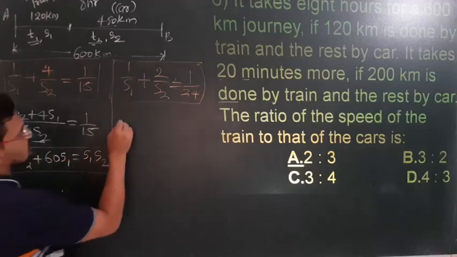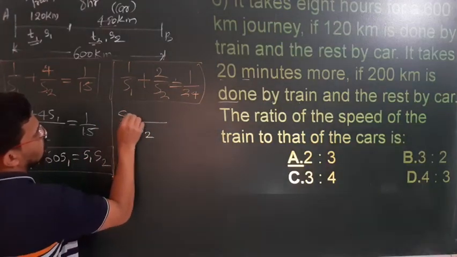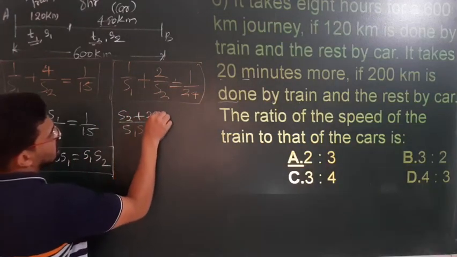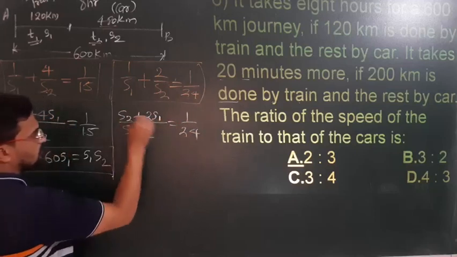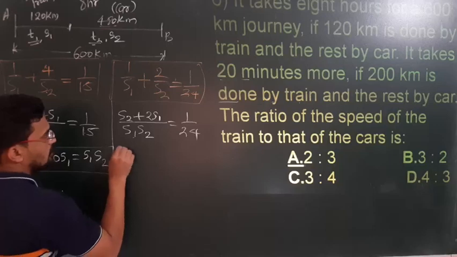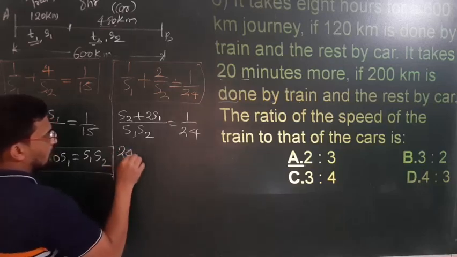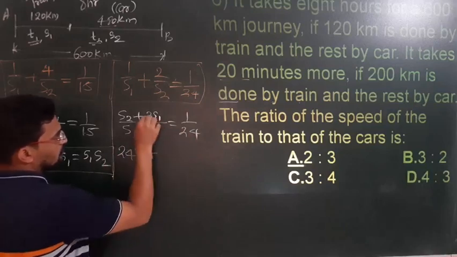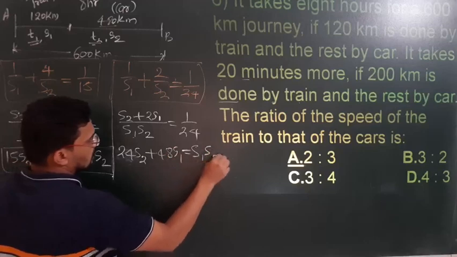Okay, and from here also you will get cross multiplication s1 s2. So s2 plus 2 s1 is equal to 1 upon 24. So 24 multiplies here, s1 s2 will be here, so it becomes 24 s2 plus 24 into 2, 48 s1 is equal to s1 s2.